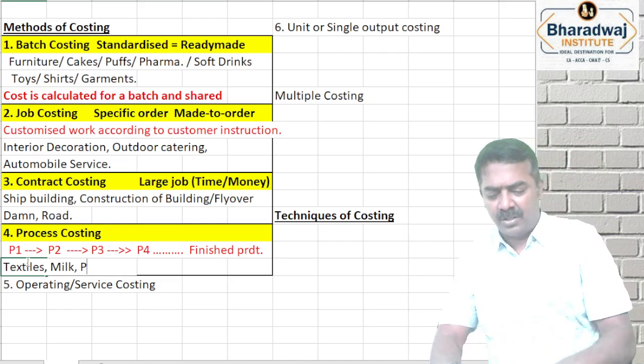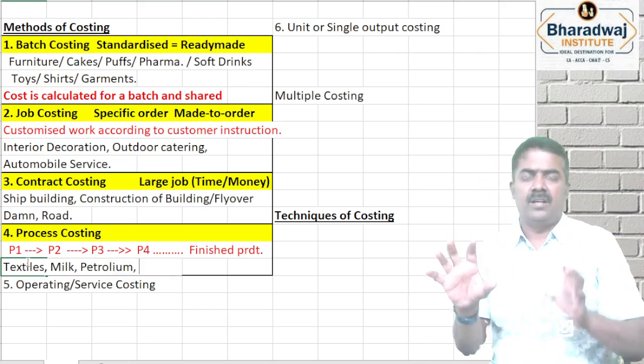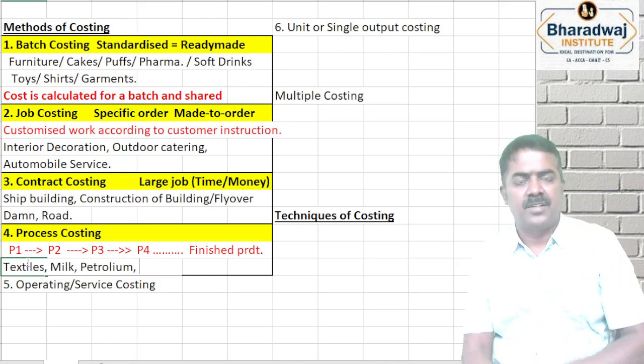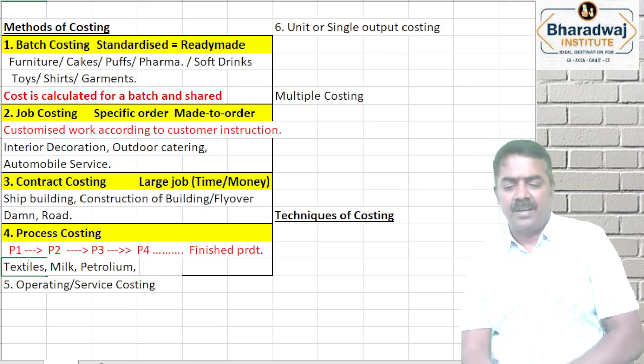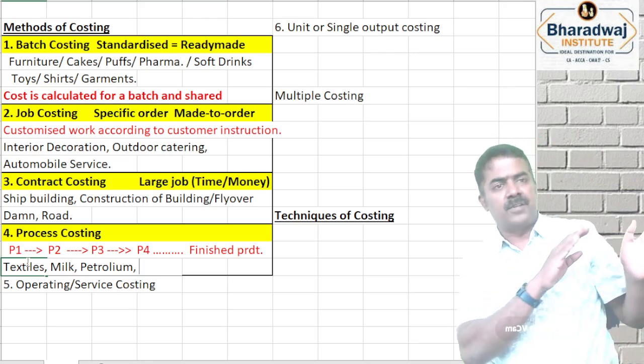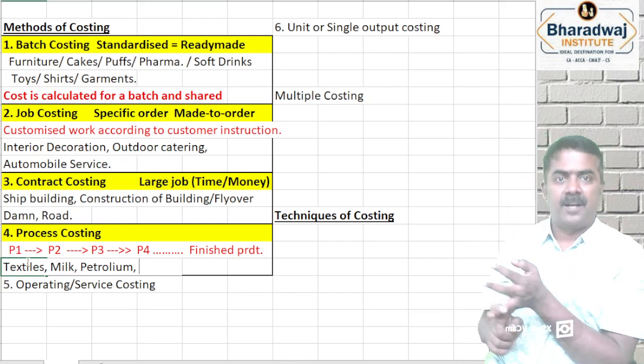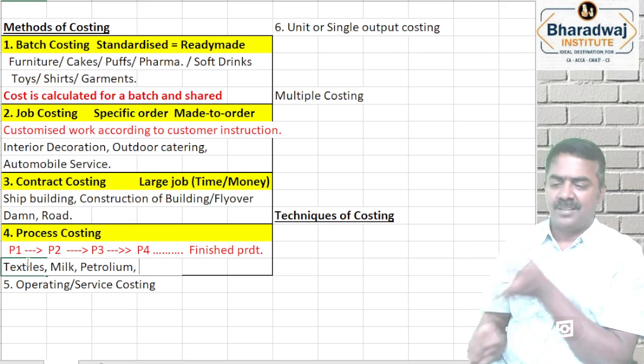Okay, petroleum refineries. From crude oil they process and get white petrol, then diesel, then kerosene, then different types of oils. So a product passing through different processes, with separate machines, separate labor, and a separate product coming out, that is called what?